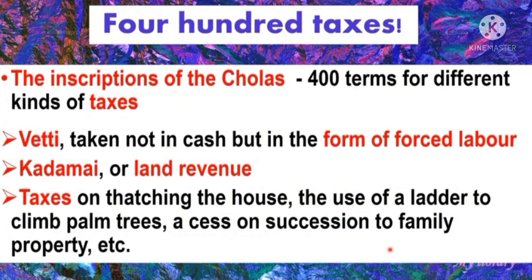400 taxes. The inscriptions of the Cholas, who ruled in Tamil Nadu, refer to more than 400 terms for different kinds of taxes. The most frequently mentioned tax is vetti, taken not in cash but in the form of forced labour, and kadamai or land revenue. There were also taxes on thatching the house, the use of a ladder to climb palm trees, a cess on succession to family property, etc. Okay, children, let us wind up today's class.